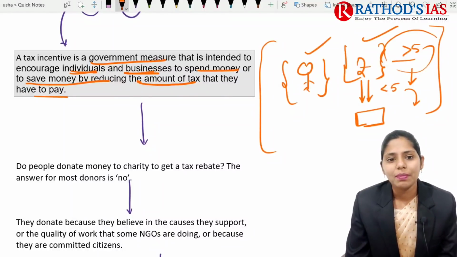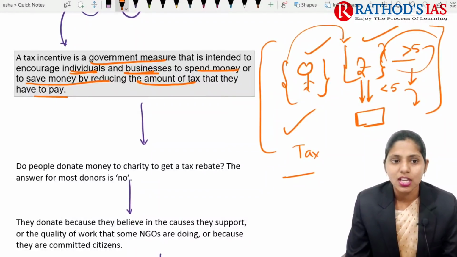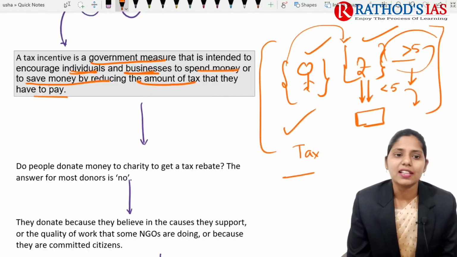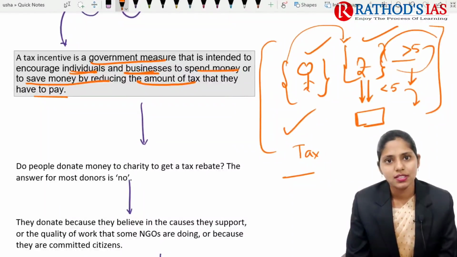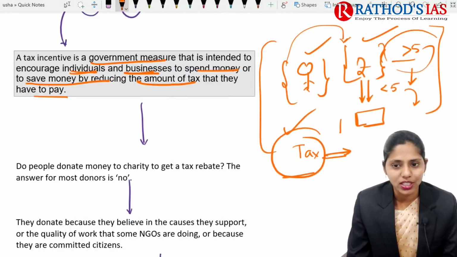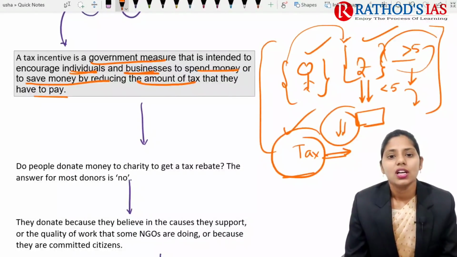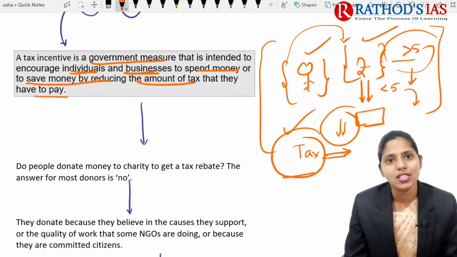But here, whenever the government gives some tax incentives, that means the government is saying that you have to pay less tax if you donate so and so amount of your income to a charitable trust, then this is called a tax incentive. A tax incentive is a government measure that is intended to encourage individuals as well as businesses to spend more money or save money by reducing the amount of tax that they have to pay. So whenever the government gives an incentive to decrease the tax when they give or spend money for charitable trusts, etc., this is called tax incentives.